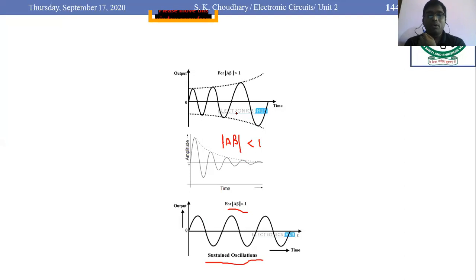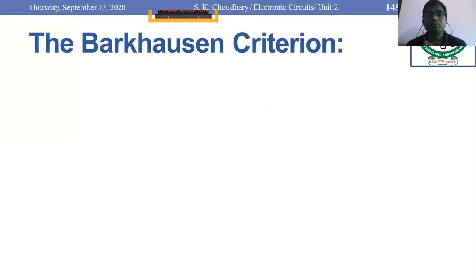So from this point we come to know the importance of the loop gain. Now we would extend this concept, and this is the most important concept of any oscillator, because all oscillators follow this criterion. This is called the Barkhausen criterion. Barkhausen has given two statements that are necessary conditions for oscillations.